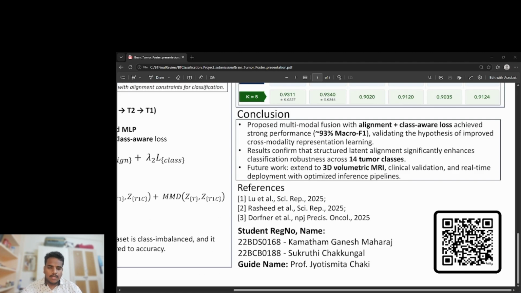To conclude, our proposed multimodal framework with alignment and class-aware learning significantly improves the brain tumor classification performance. These results also confirm that the structured latent alignment enhances cross-modality representation learning as well as classification robustness. For future work, we plan to extend this approach to 3D volumetric MRI data, and also pursue clinical validation in real-world settings and real-time deployment with optimized inference pipelines.